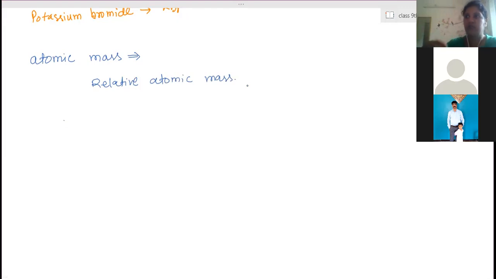So it is just like a heap of the substance formed, and then we have approximated the value for one particle. If we know the mass of 12 bananas, can you find out one banana's mass from that? Yes, ma'am. In a similar way, instead of directly finding the mass of one atom, they have done some different calculation to find the actual atomic masses of the substance. Therefore, we don't write it as a direct atomic mass, we write it as a relative atomic mass. How scientists have done that is not part of our study.